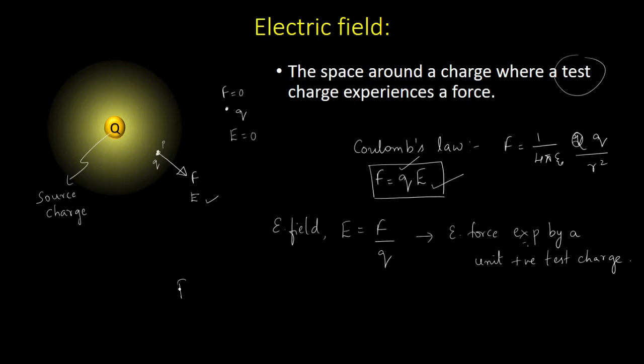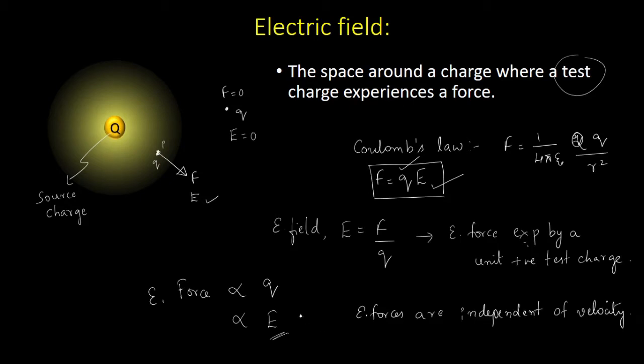So electric force is dependent only on the strength of the charge there, and it is dependent only on the electric field. It has nothing to do with the motion of the charge. So I can conclude by saying that electric forces are independent of velocity of the particle, right?